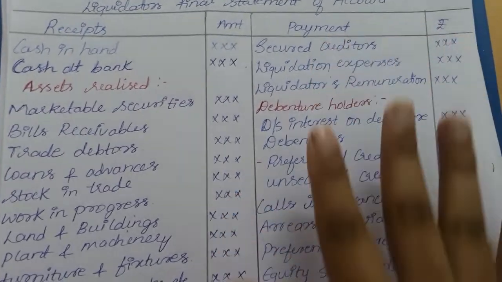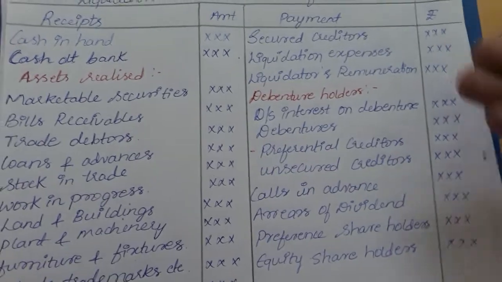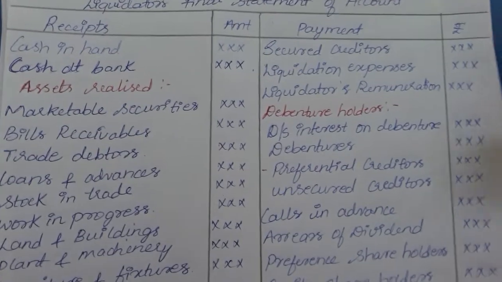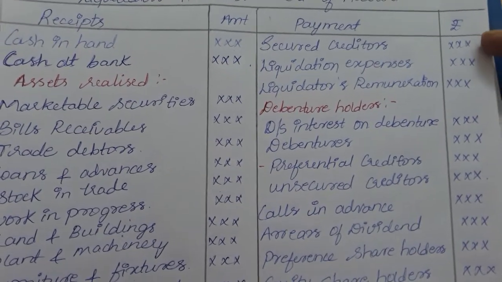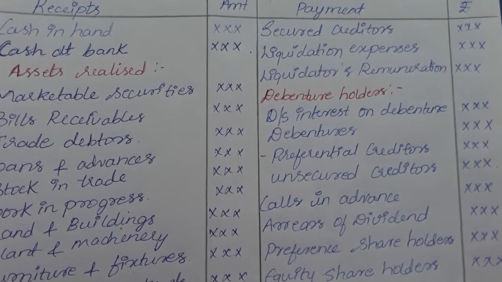Next, on the payment side, what all payments will be made? The payments should be made according to this order itself. First we will be paying the secured creditors. Secured creditors have rights on assets.